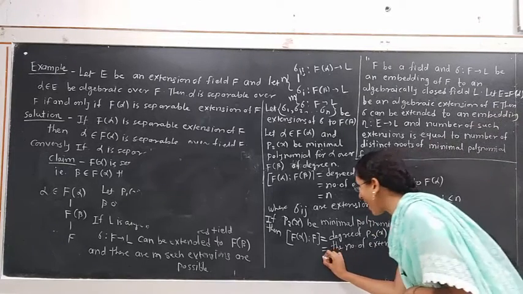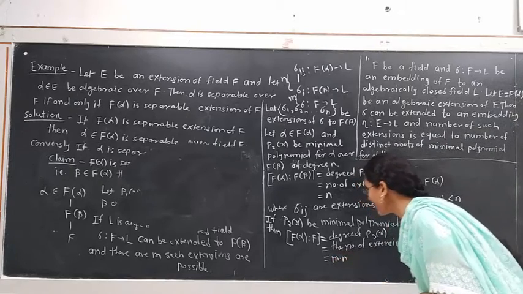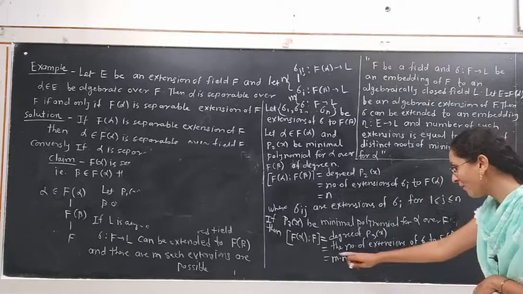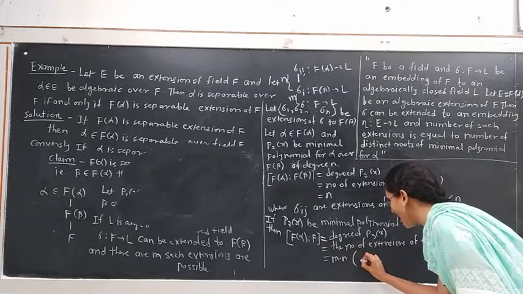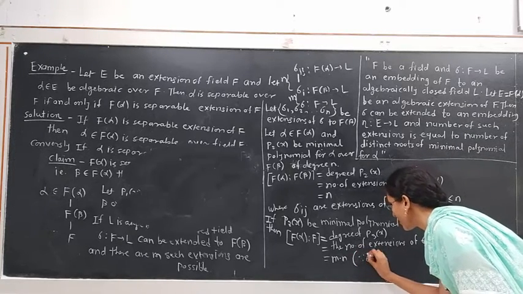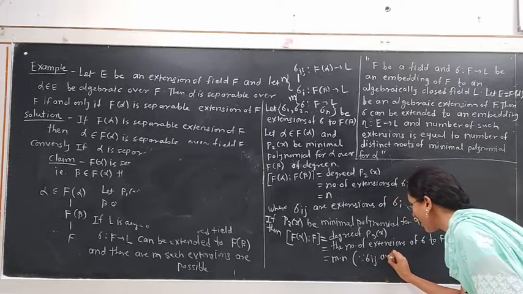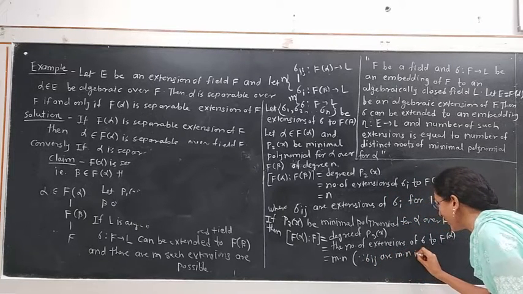Therefore, there are m times n such extensions possible, since sigma ij are m times n in number.